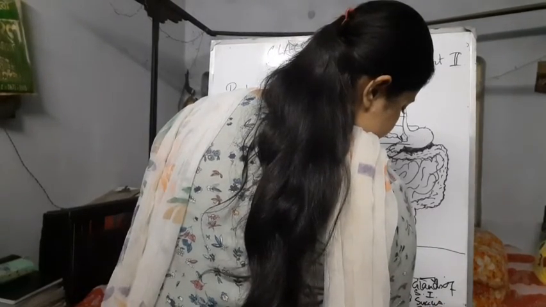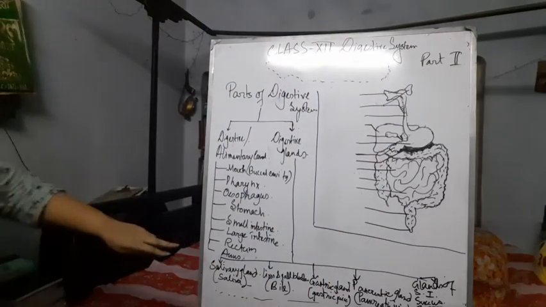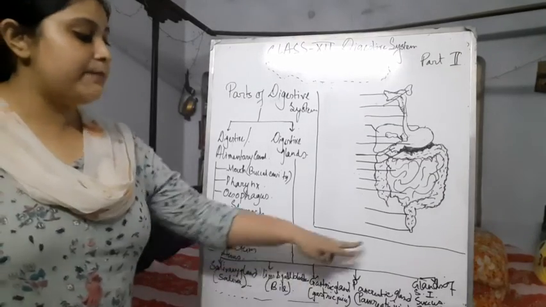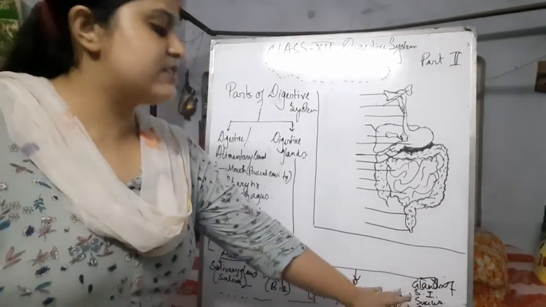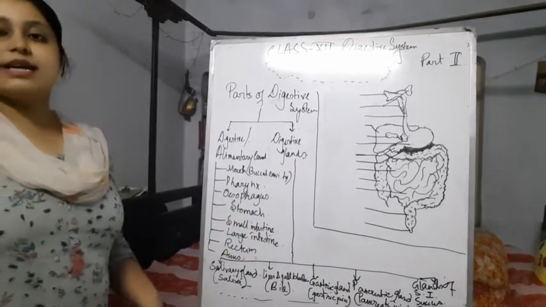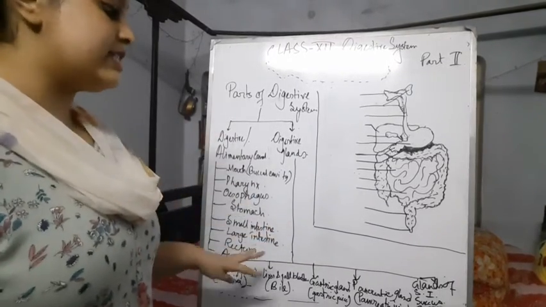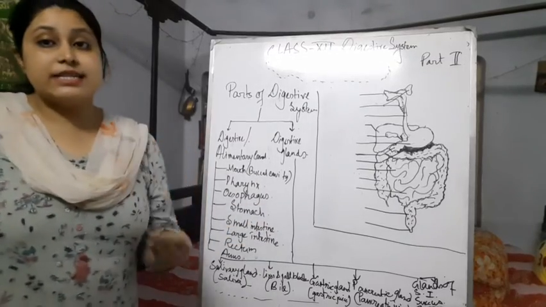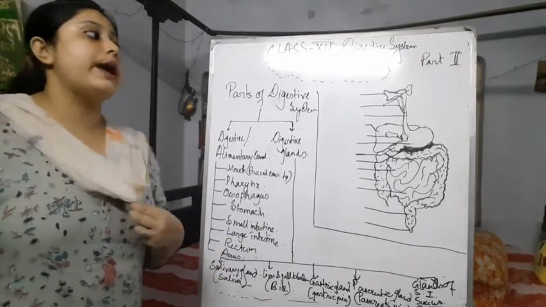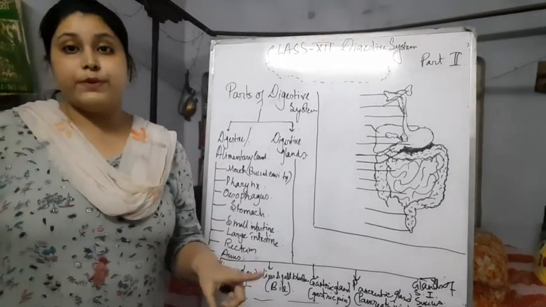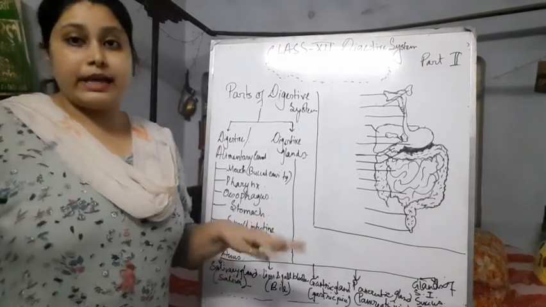Succus entericus. Okay, so the salivary gland, liver and gallbladder, gastric gland, pancreatic gland, and the glands of small intestine are the 5 types of glands, and they secrete many enzymes, and we will discuss it in the next videos. Okay, and every secretory juice we have to learn properly and individually in this chapter.